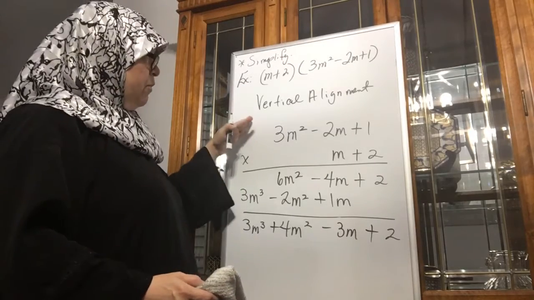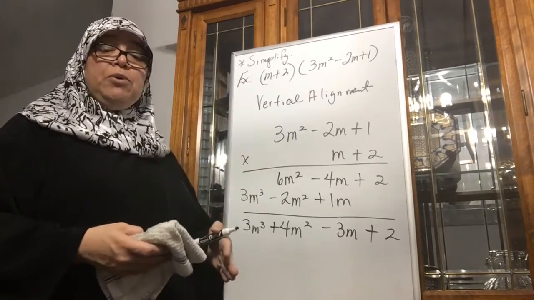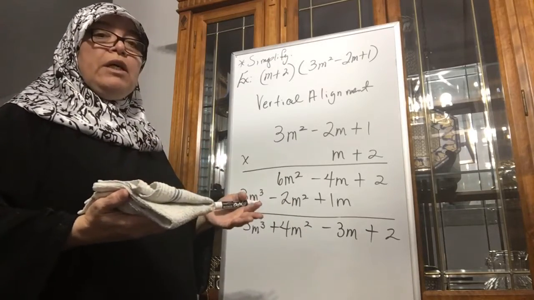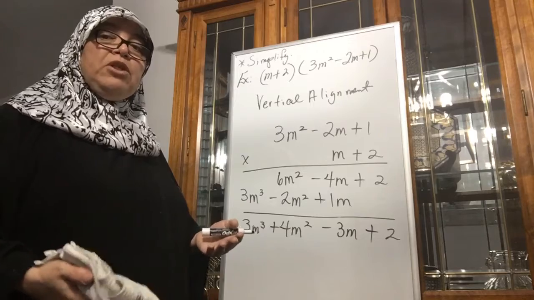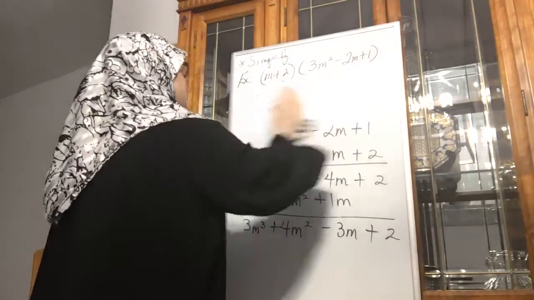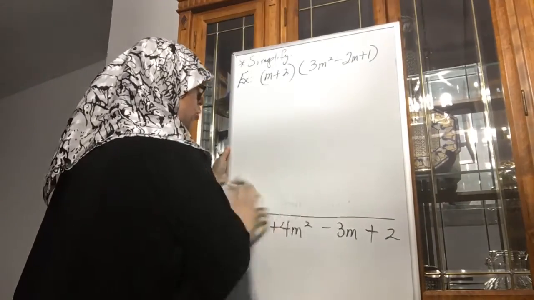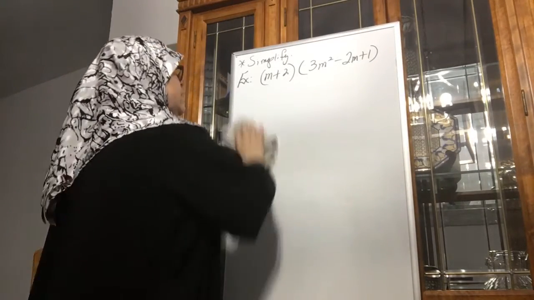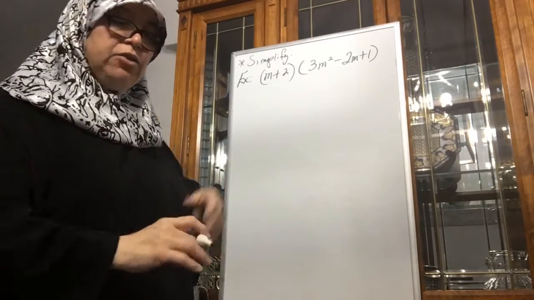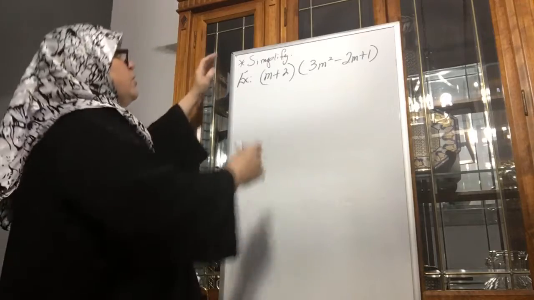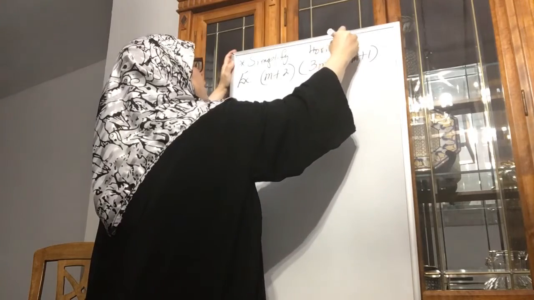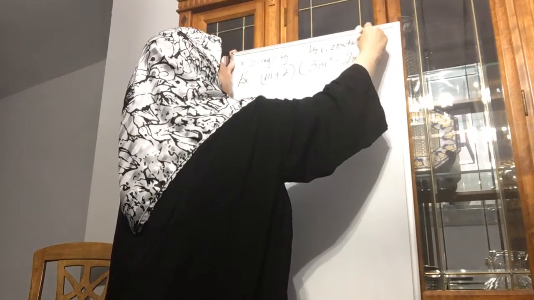I'm going to do the same problem. Now I'm going to show you horizontal alignment. Now, horizontal alignment is mainly what a lot of teachers, especially for the advanced students, expect. So I'm going to give you that choice, just in case you have a teacher that demands it later on. Especially for advanced students, that's what you're expected to do. So you've got the problem now. I'm going to write it up here. Horizontal alignment.